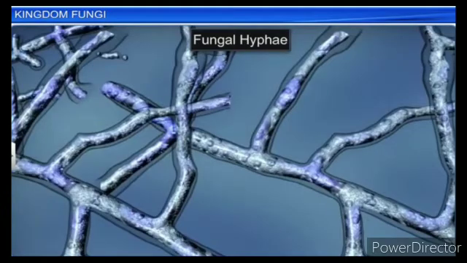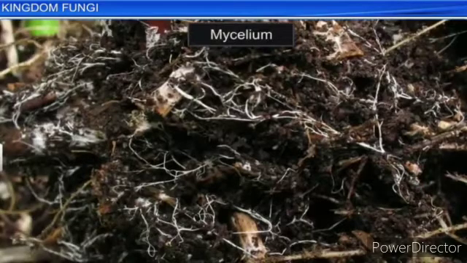The fungal body consists of long, slender, thread-like structures called hyphae. The network of hyphae is known as mycelium.